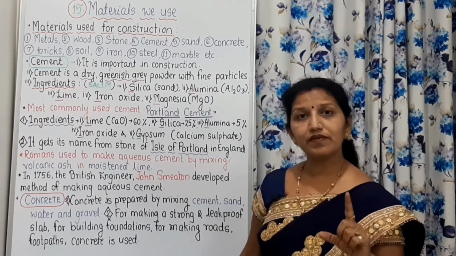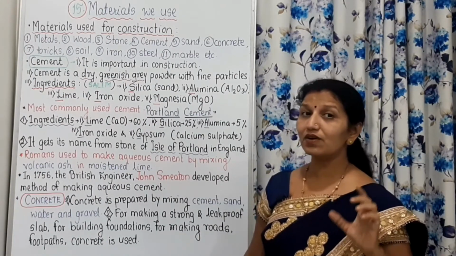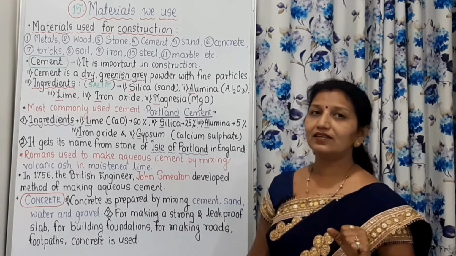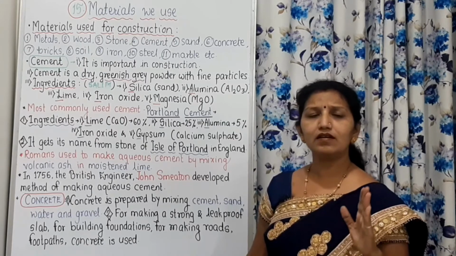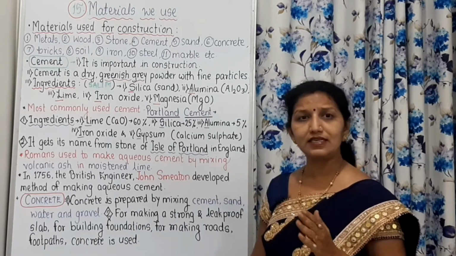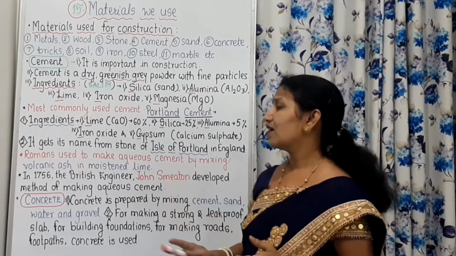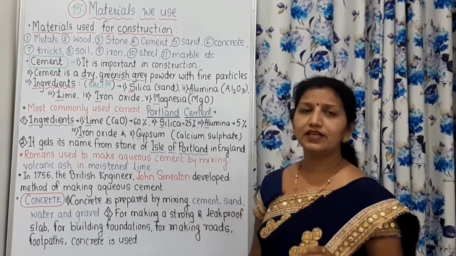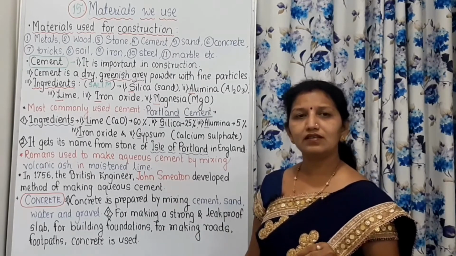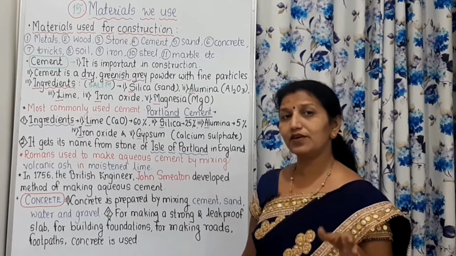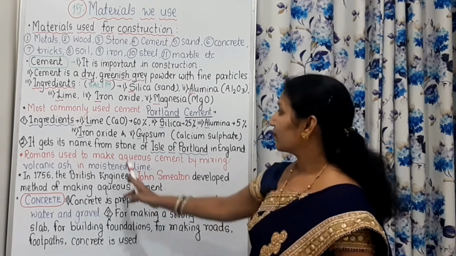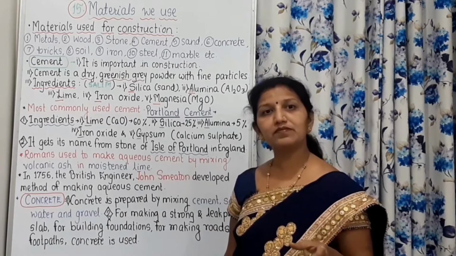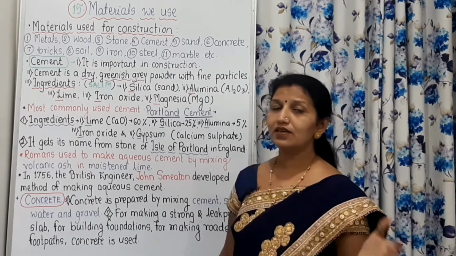It was also very useful for building strong houses, strong forts, and buildings, and those were very everlasting houses. But after some years, it was lost because of the ruin of the Roman Empire, and then this process of making aqueous cement was lost.